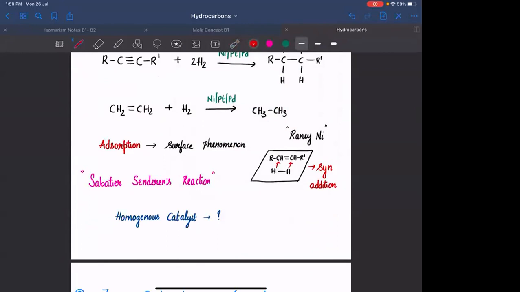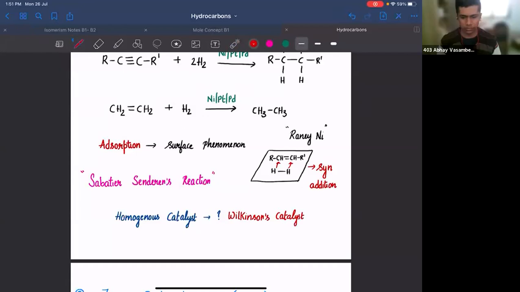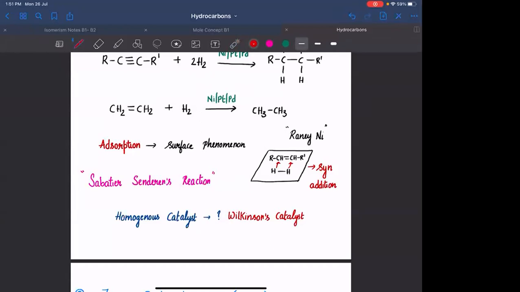Sir, you must have seen it. The catalyst is sodium. Wilkinson's catalyst. It is Wilkinson's catalyst, which is made up of rhodium, Rh, rhodium.